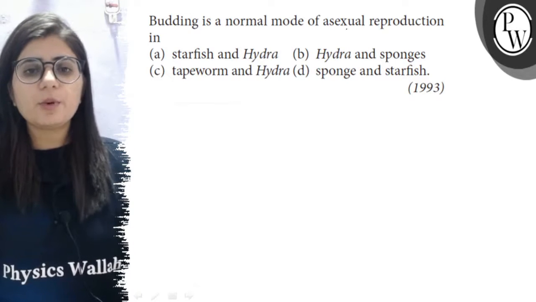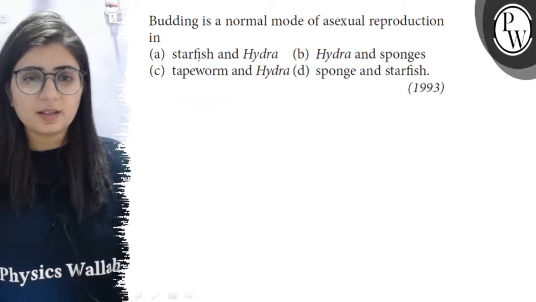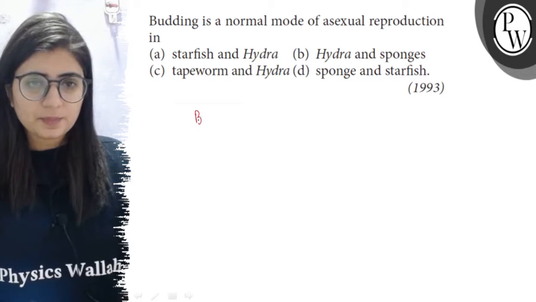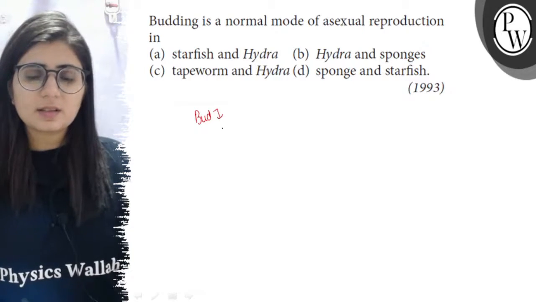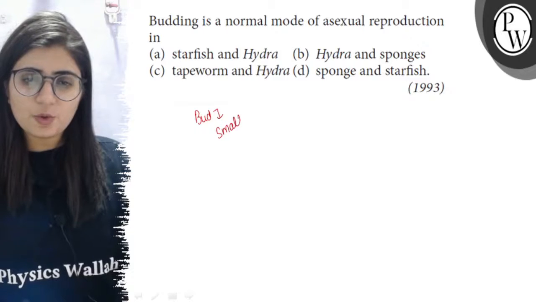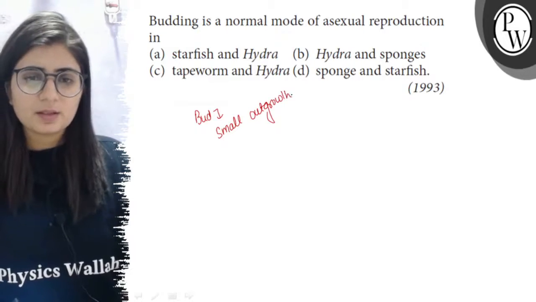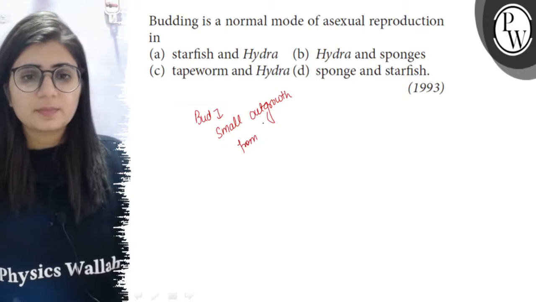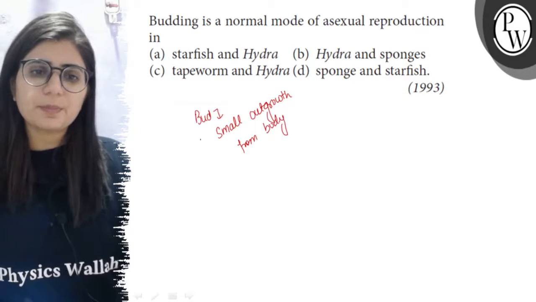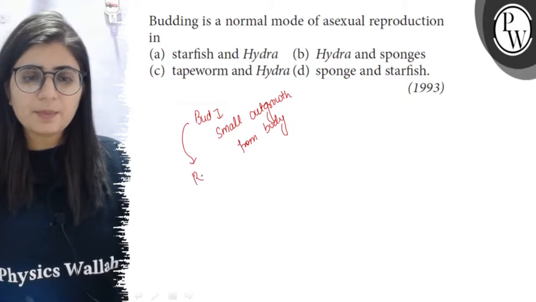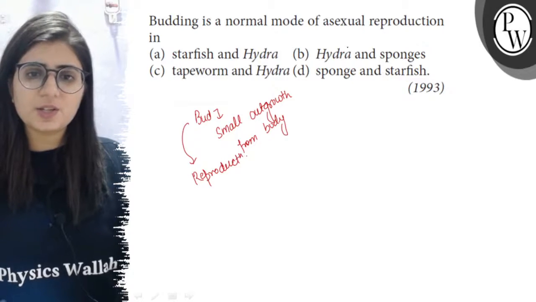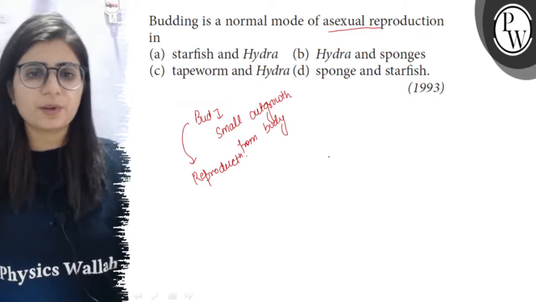Budding is a normal mode of asexual reproduction in... So budding, what is a bud? A bud is an outgrowth, a small outgrowth from the body. In some animals, these buds help in reproduction without fertilization. Reproduction without fertilization is the asexual mode of reproduction.